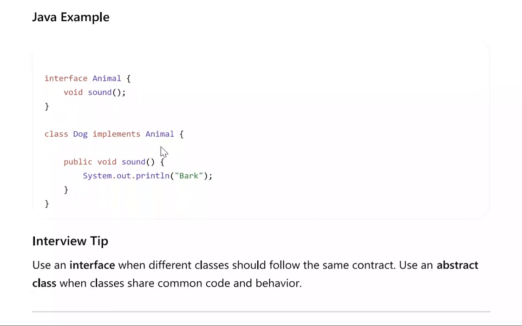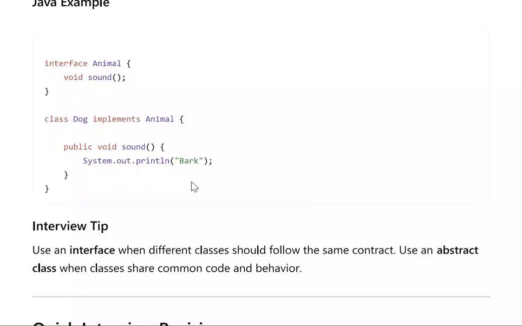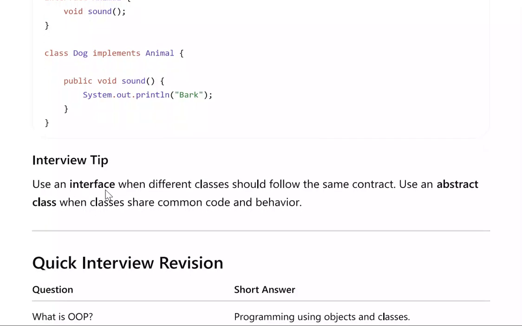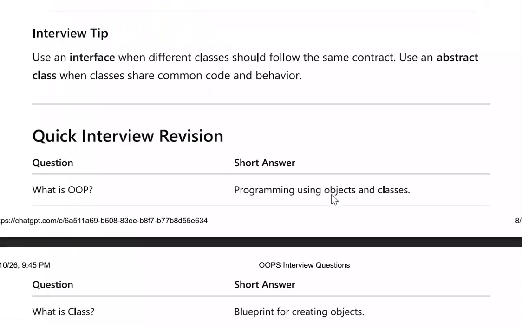Class Dog implements Animal and overrides the sound function, printing bark. Use an interface when different classes should follow the same contract. Use an abstract class when classes share common code and behavior.